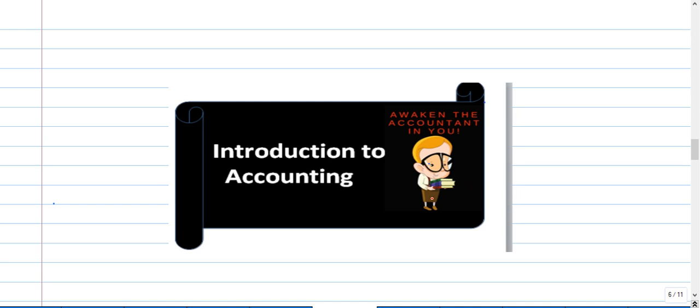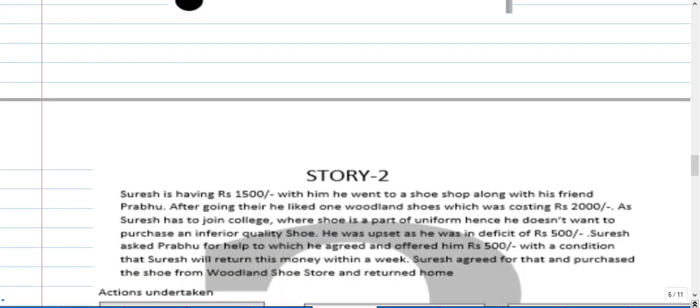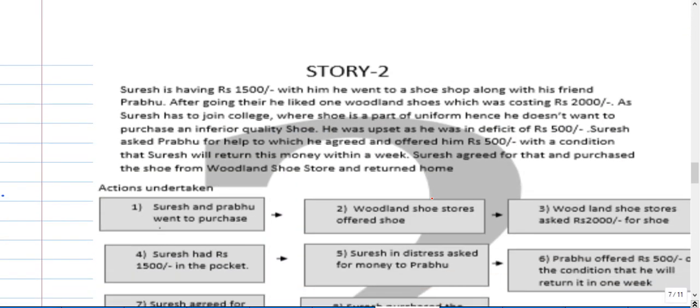Okay, are you ready? We'll go to the next story. Read this one. Suresh is having rupees 1500 with him. He went to a shoe shop along with his friend Prabhu. After going there, he liked one Woodland shoe which was costing rupees 2000. As Suresh has to join college where shoe is a part of uniform, he does not want to purchase an inferior quality shoe.